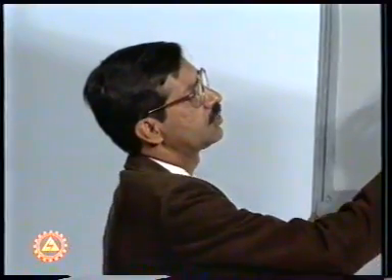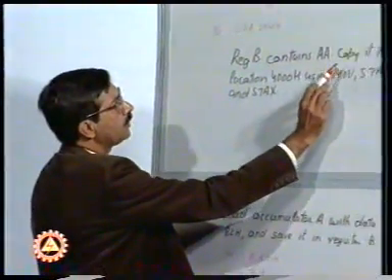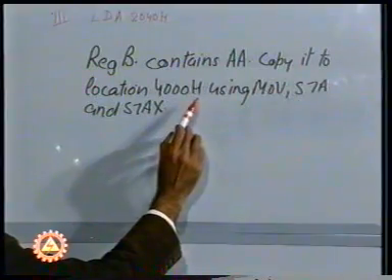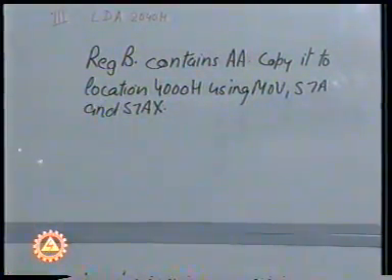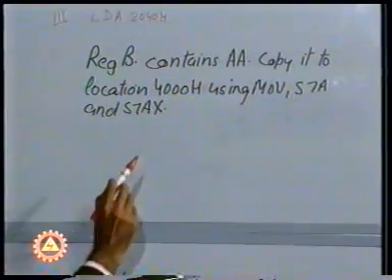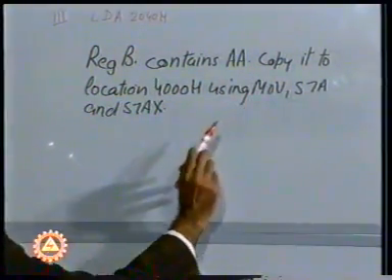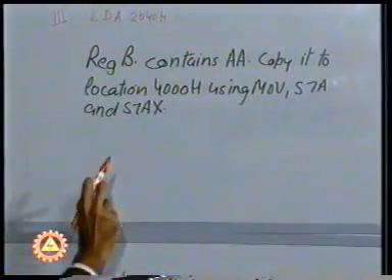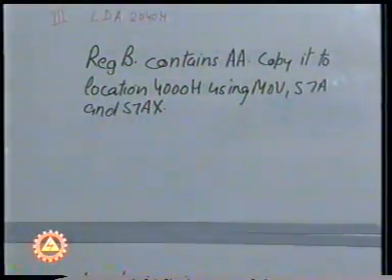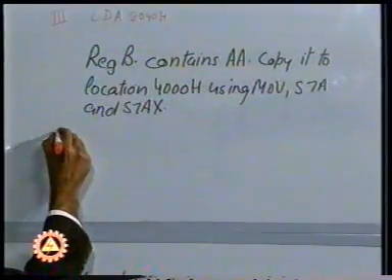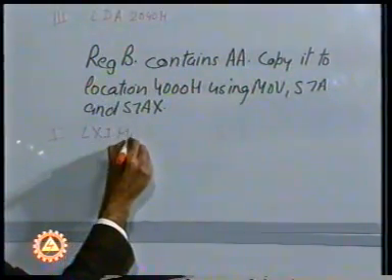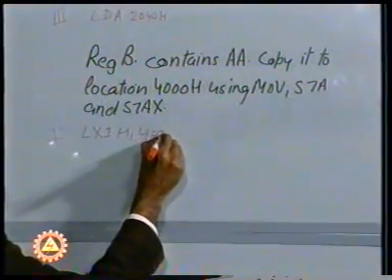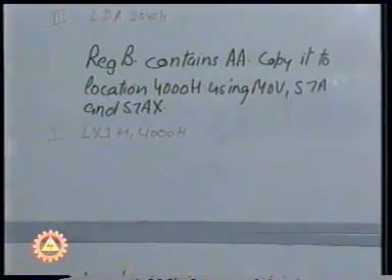The last problem we are going to tackle here is that register B contains AA. Copy it to location 4000H using MOV, STA and STAX. Once again, in this case, we have to use the move instruction. When we have to use the move instruction, we have to first create the memory pointer. The memory pointer can be created for this particular problem by saying LXI H, 4000, and the data is available to us in register B.